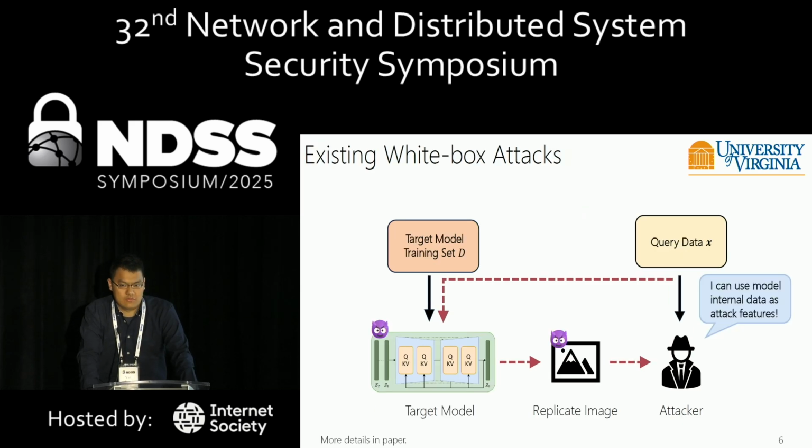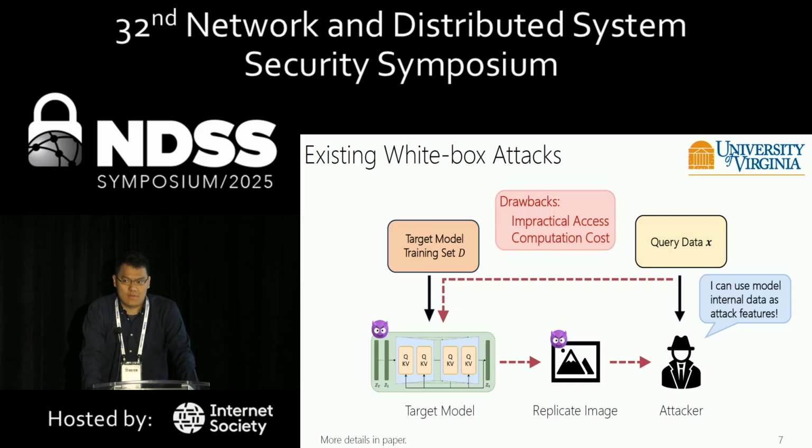Based on their different accessibility to the target model, we categorize the current solutions into 3 groups. The first type of attack we call white box attack. In the white box attack, the attacker can fully access the target model, including the loss value or even the internal gradient data. Because the attacker can get so much information, we usually think the white box attack is the most powerful attack.